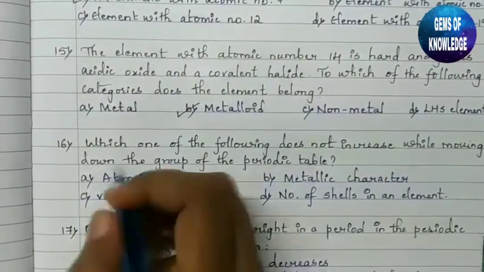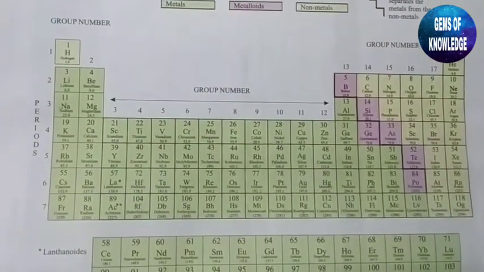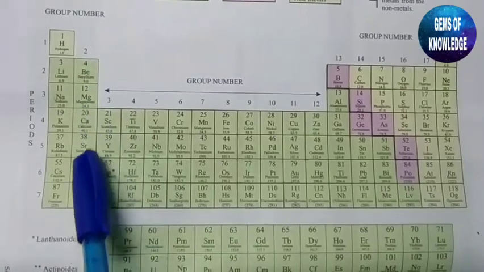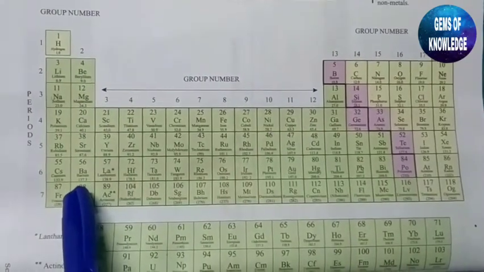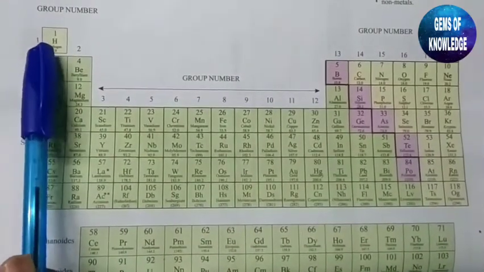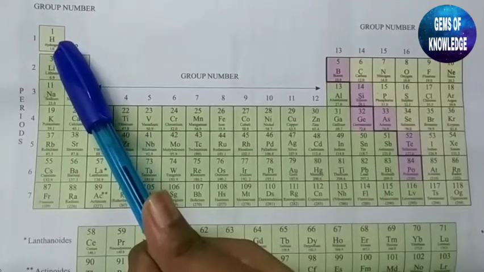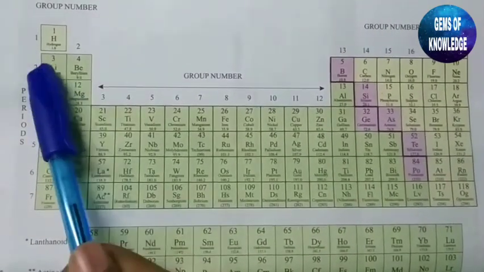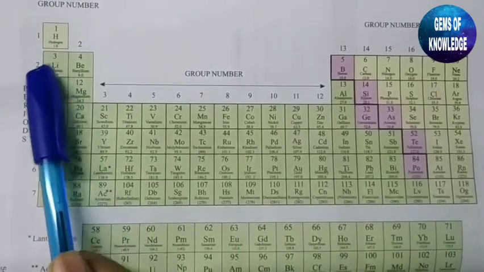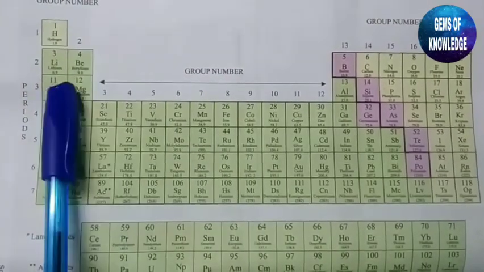So I'll show you how this is possible. You can see here the periodic table. The question here is, if you move down the group like this, which is the element property which is not increasing? You can see everywhere the valence electrons. Hydrogen contains 1 electron in its valence. Lithium, its atomic number is 3, so it will have 2, 1. It means in the valence, the last outermost shell, we are having only 1 electron.